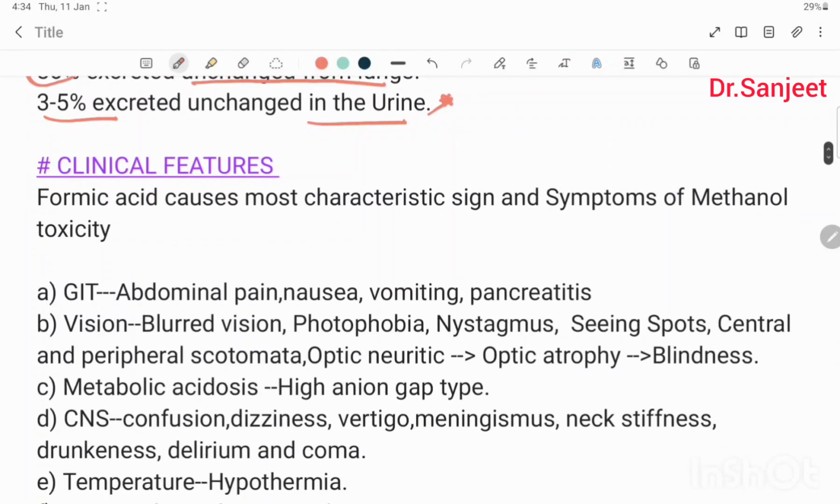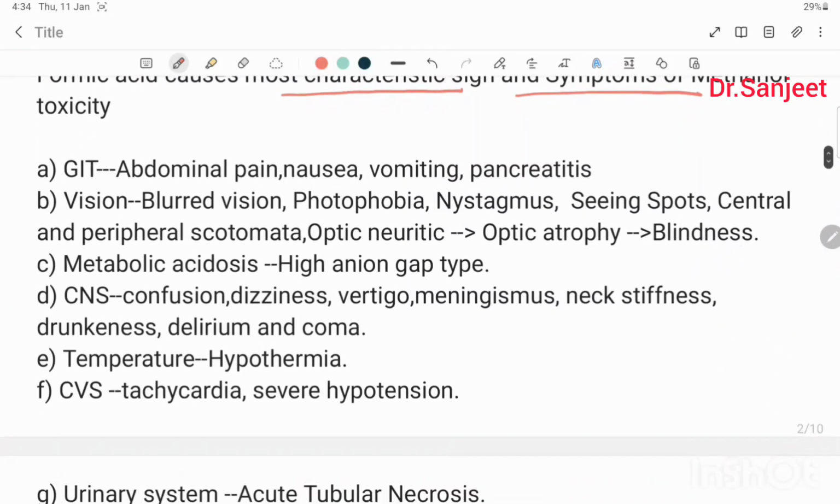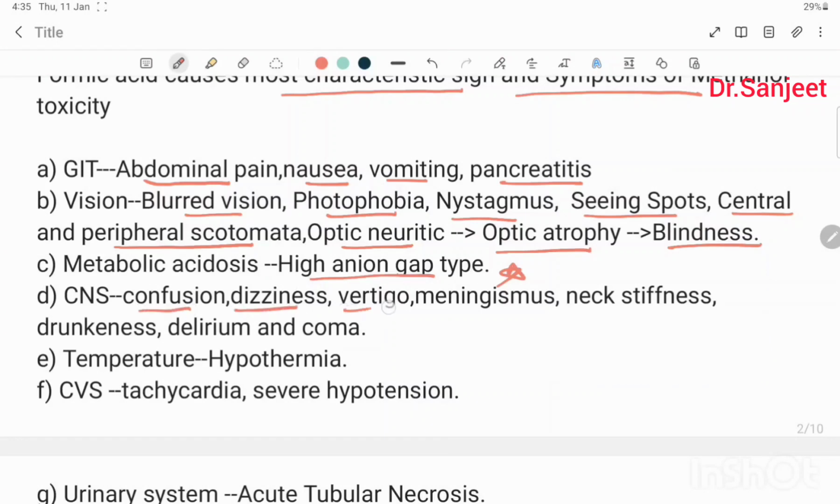Then clinical feature: formic acid causes the most characteristic sign and symptoms of methanol poisoning. GIT feature: abdominal pain, nausea, vomiting, pancreatitis. Vision: blurred vision, photophobia, nystagmus, seeing spots, central or peripheral scotoma, optic neuritis, then optic atrophy and then blindness. Metabolic acidosis, high anion gap type, metabolic acidosis. Then CNS: confusion, dizziness, vertigo, meningismus, neck stiffness, drunkenness, delirium and coma.